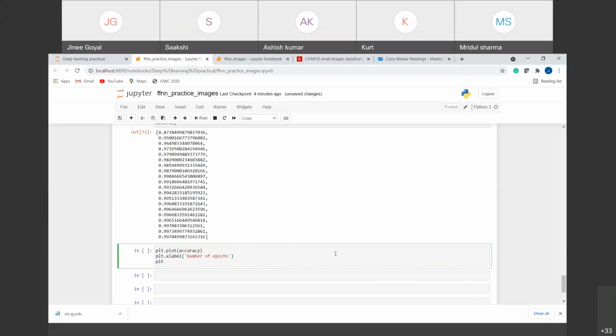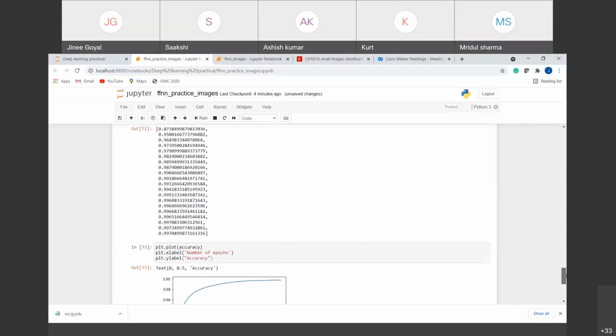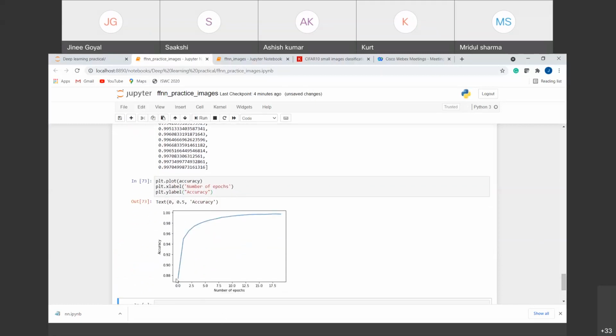And on the y-axis, we have our accuracy, so the y label is accuracy. If I run this, you can see that our accuracy started from around 87% and increased to around 100%, but not actually 100%, a little lower, right?